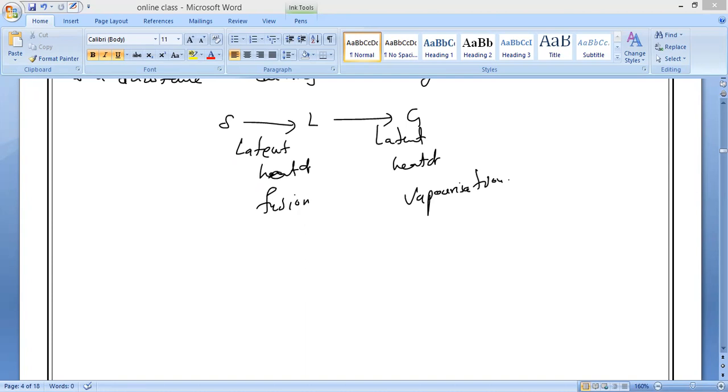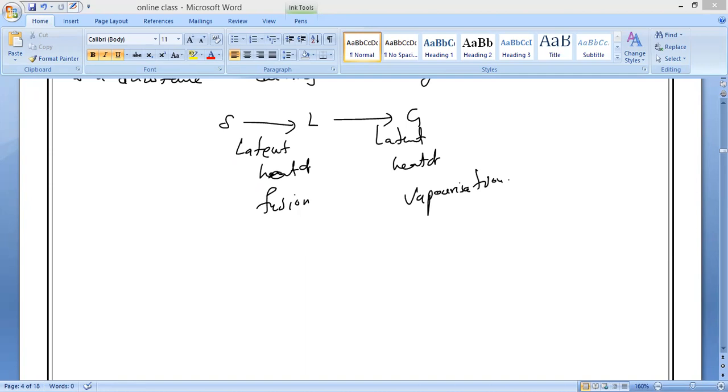After that, in tomorrow's class we'll study the direct conversion from solid to gas and as well as gas to solid. That is what we call sublimation. So we'll study that in the last concept of this chapter. Is it okay, everyone? Yes, a lot of things are still there. Next, the effect of change of pressure also we have to study. So that is all about today's class.